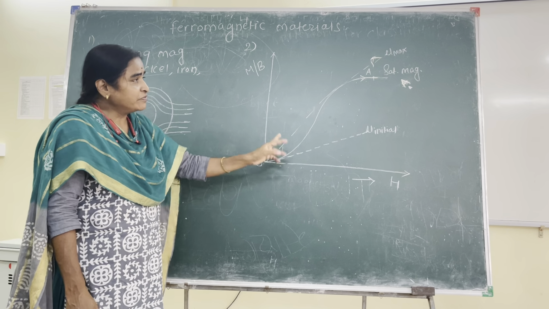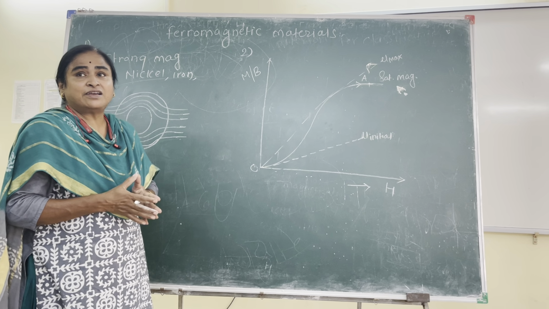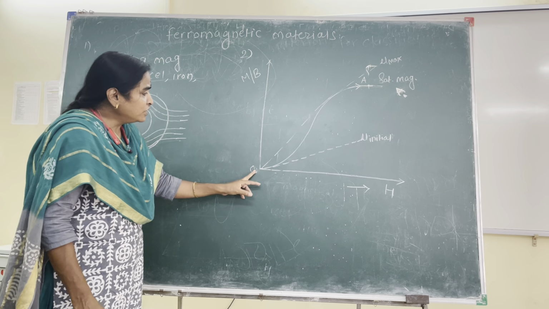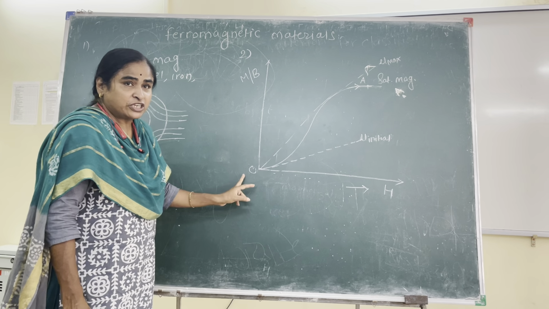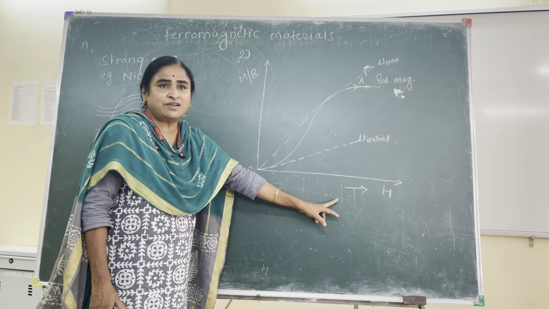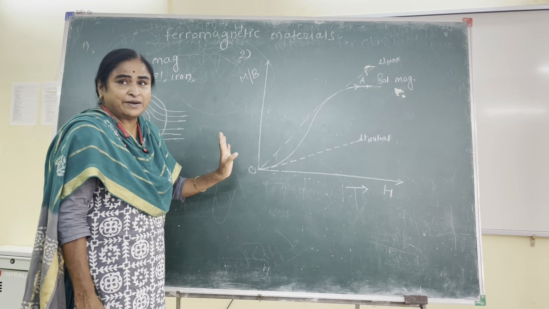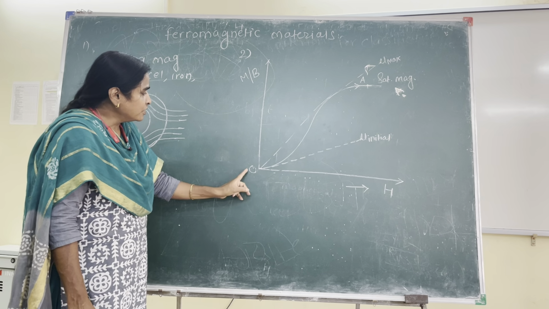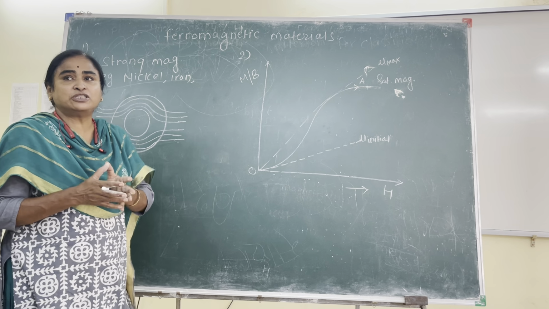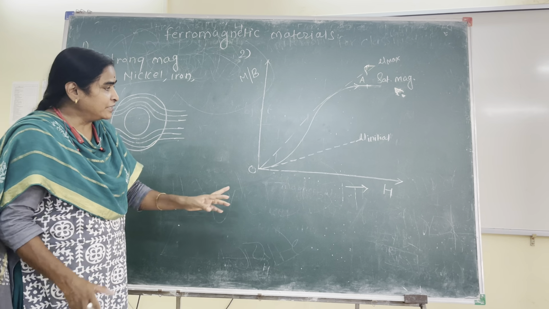Why are we saying it is very complex and non-linear? Because there is no mathematical equation, no mathematical relation which can describe the behavior of magnetic material in an external magnetic field. That is why it is a non-linear complex function of the applied magnetic field. This is the third property of ferromagnetic materials: that its magnetization is a very complex non-linear function of the applied magnetic field.